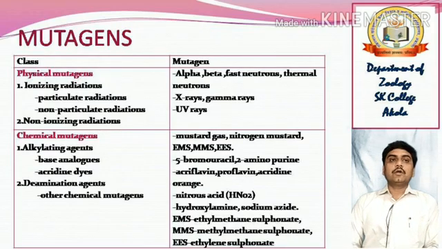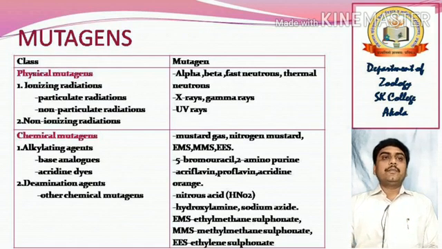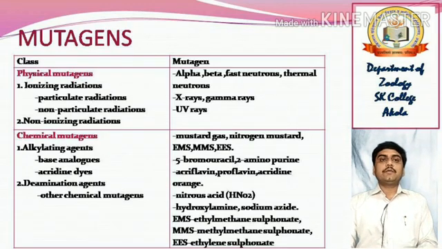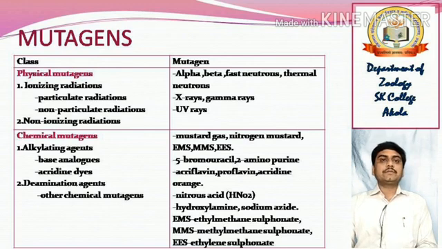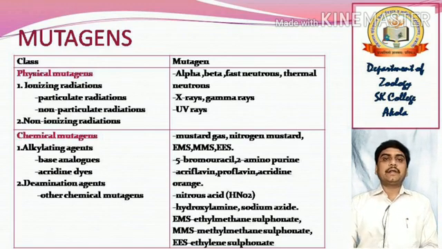Now I will show you a table of mutagens. In the first column you will see the physical mutagens, in which number 1 is ionizing radiations and second is non-ionizing radiations. Ionizing radiations include particulate radiations and non-particulate radiations, and the mutagens causing this are alpha, beta, fast neutrons, thermal neutrons, the X-rays, the gamma rays, the UV rays.